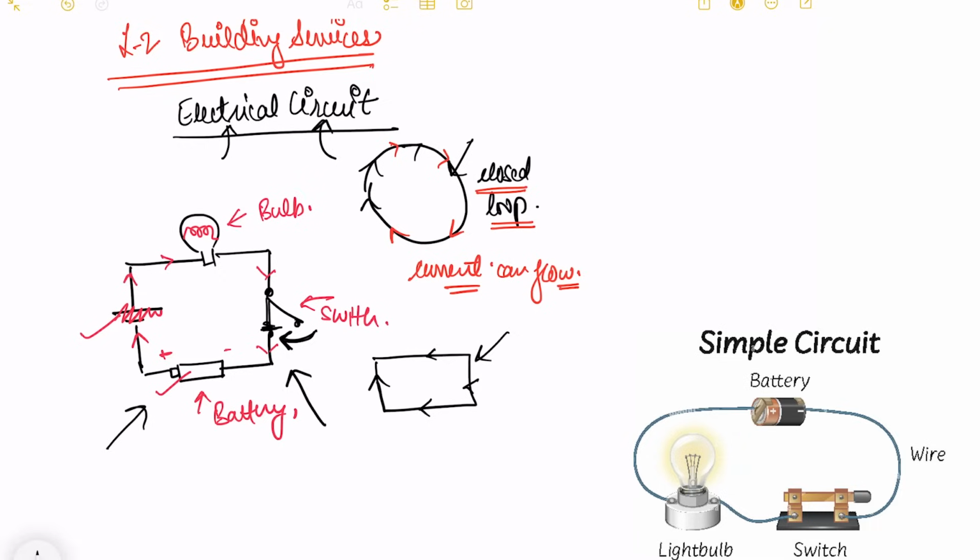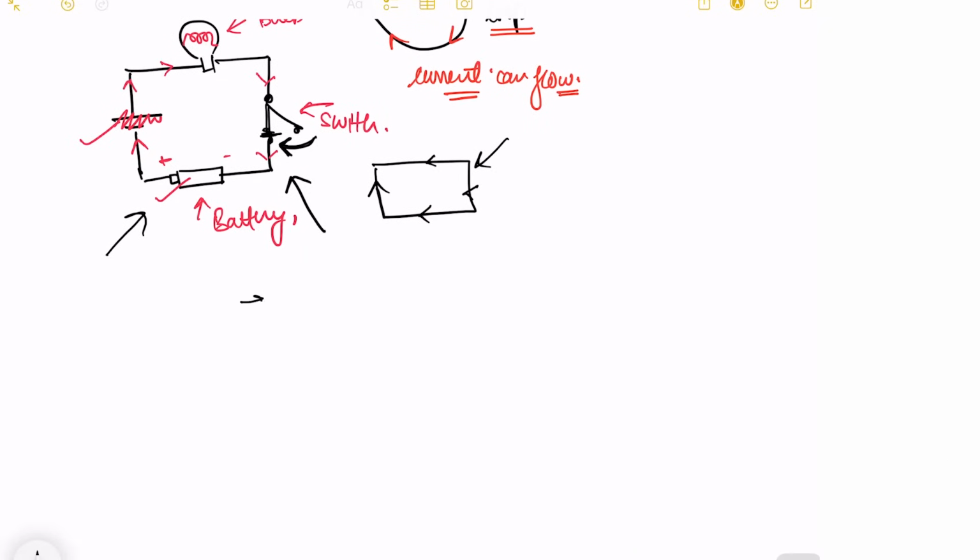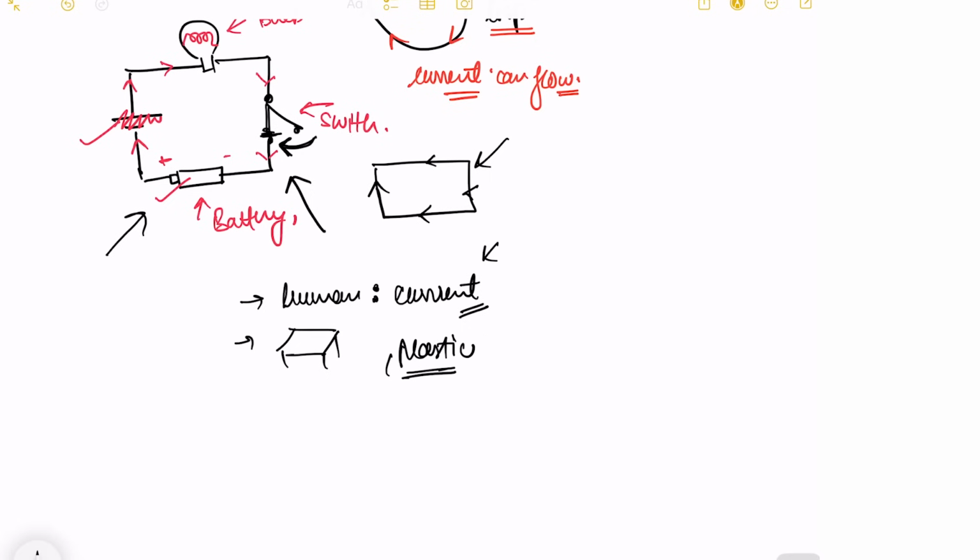I'll also give you one example of human body and earth. Human body is a conductor of electric charge. Our body can take in the electric charge. That is why we get short circuit, or we get affected by current. When you see a wooden table, or a plastic chair, or a plastic appliance, these are insulators.